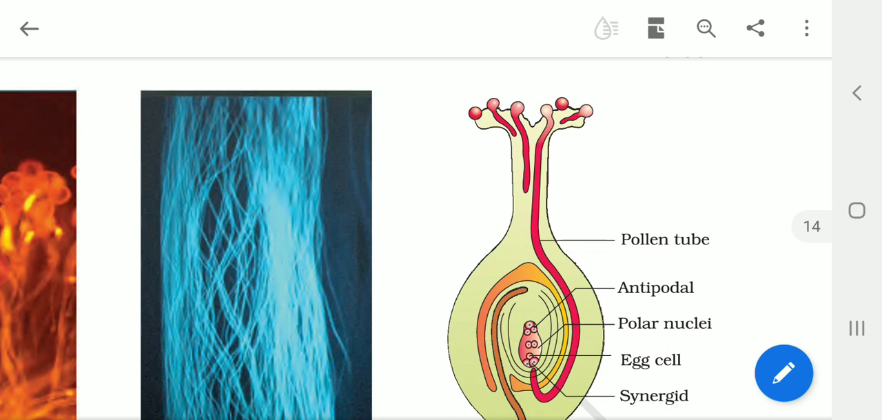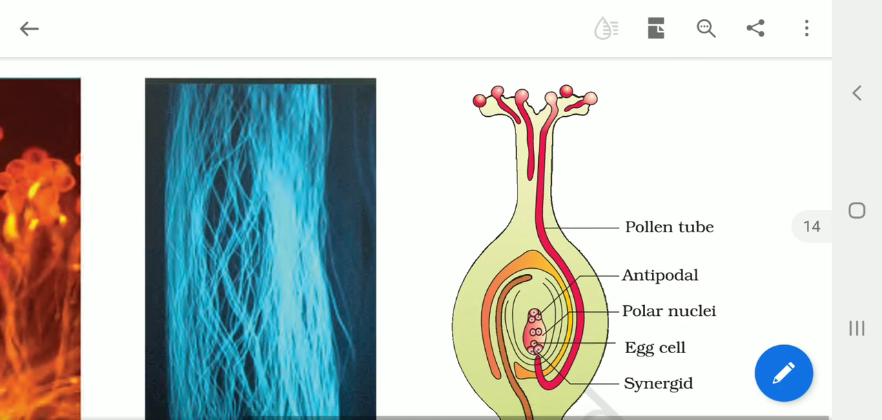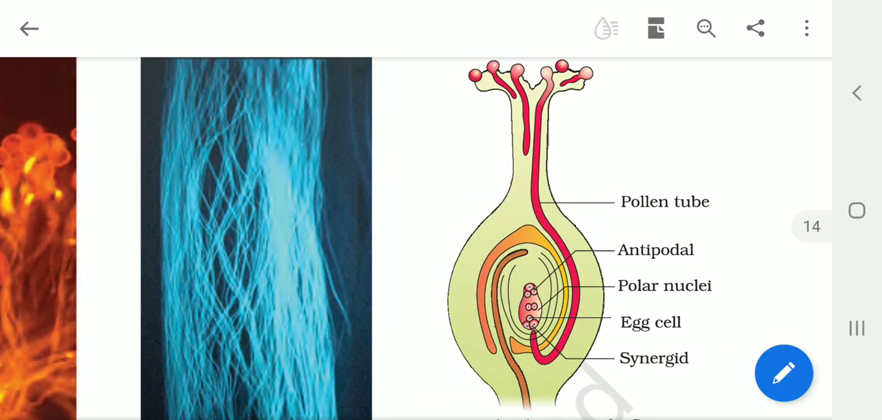So what happens when the pollen grain falls on the stigma? Look at that. So many of these pollen grains will be producing the pollen tube. So how does the pollen tube come out, and from where does it come out? We have learned that the pollen grain has an outer layer called exine and an inner layer called intine.